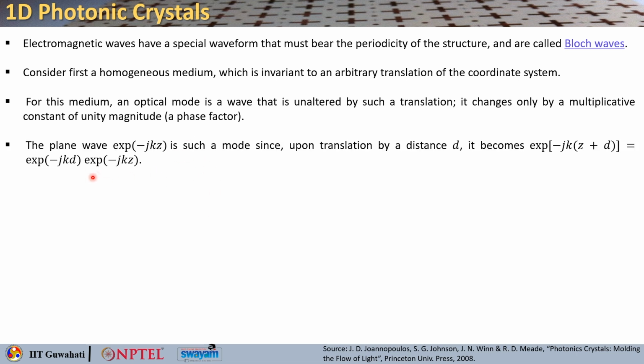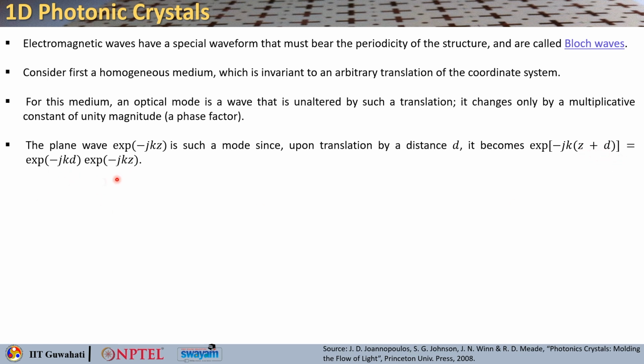Okay. So you take the plane wave, e to the power minus jkz, and this is one such mode which upon translation by a distance d will become exponential minus jk, instead of z, it will now be z plus d.